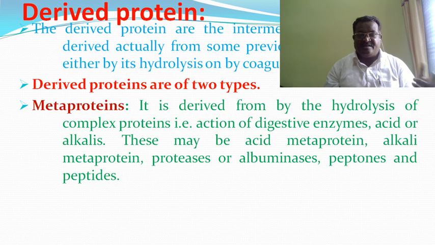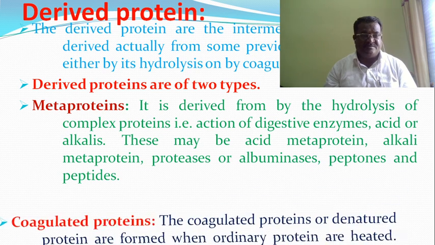They may be acid metaprotein, alkali metaprotein, proteases, albumoses, peptones, and peptides. These are the products of hydrolysis of complex protein, and these products are called metaproteins.